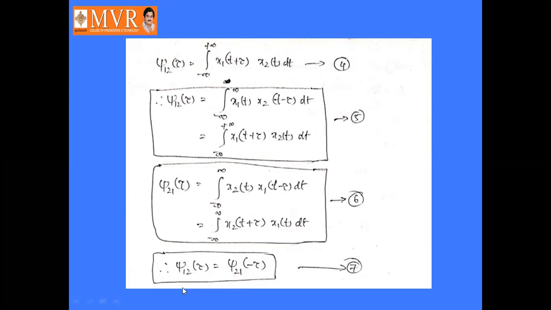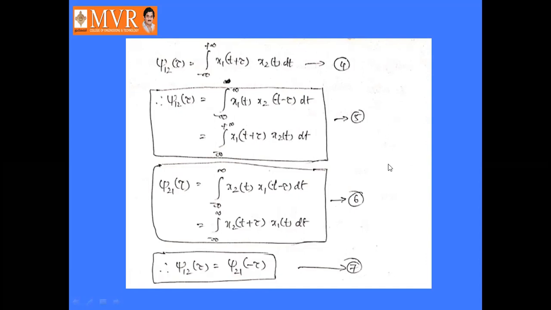Okay, or we can define like equation number 6 also, that is J21 of tau is equal to integral minus infinity to plus infinity x2 of t into x1 of t minus tau dt, or integral minus infinity to infinity x2 of t plus tau into x1 of t dt. So from the above two equations, equation number 5 and 6, we can say that J12 of tau is equal to J21 of minus tau.